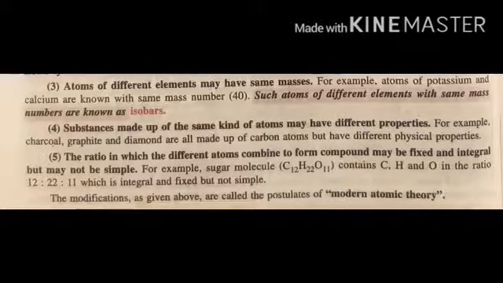Now the fifth drawback, the ratio in which the different atoms combine to form a compound may be fixed and integral but may not be simple. For example, a sugar molecule C12H22O11 contains carbon, hydrogen and oxygen in the ratio of 12:22:11, which is integral and fixed but not simple. The modifications as given above are called the postulates of modern atomic theory.